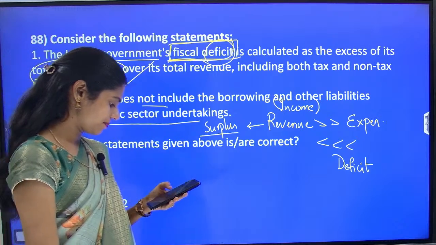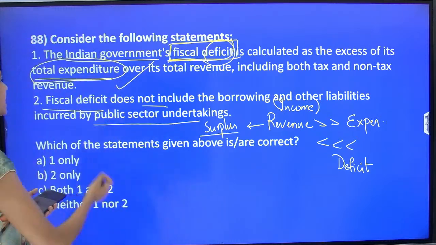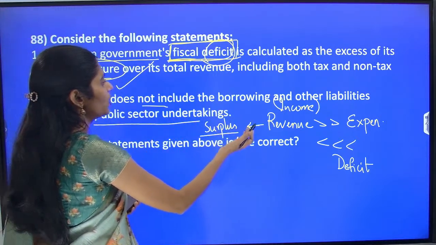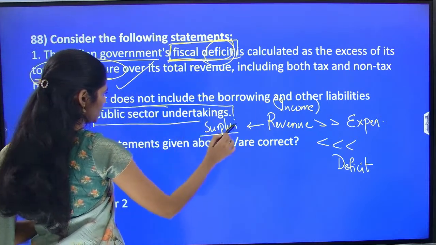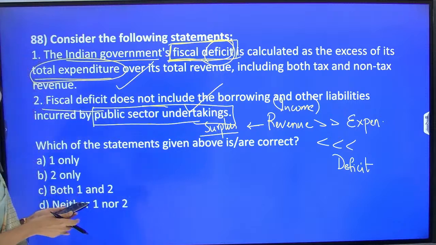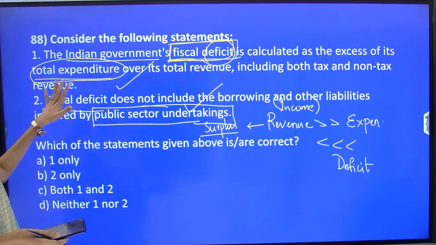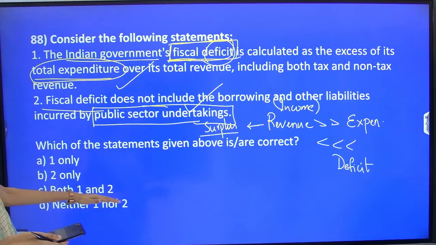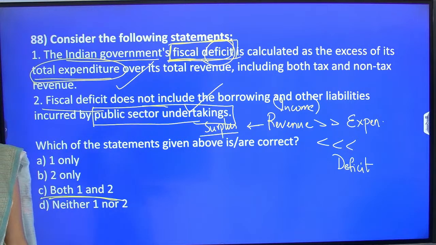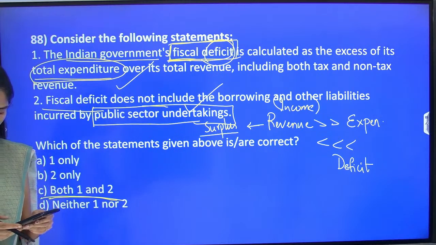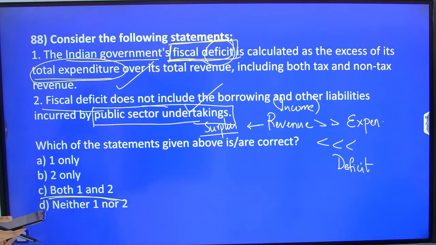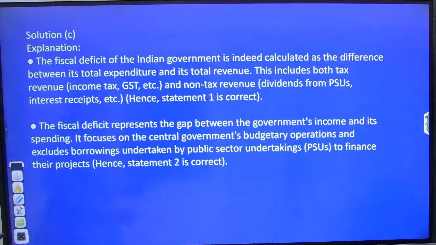Clear? And the next one is that fiscal deficit does not include borrowings and other liabilities incurred by public sector undertakings. Yes, this statement is also absolutely correct. So both statements are correct, and the correct answer will be C, both 1 and 2. Okay, C, both 1 and 2. Okay, see the explanation part. Just see the explanation part.